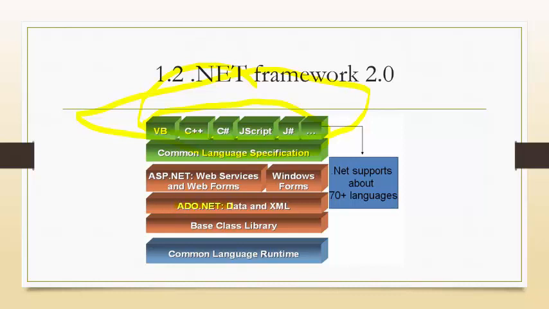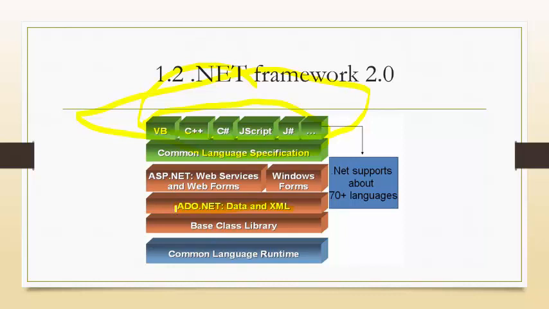Next one is ADO.NET and XML. ADO.NET means ActiveX Data Objects, working with the help of XML. This particular architecture supports communication between the front end and back end application.